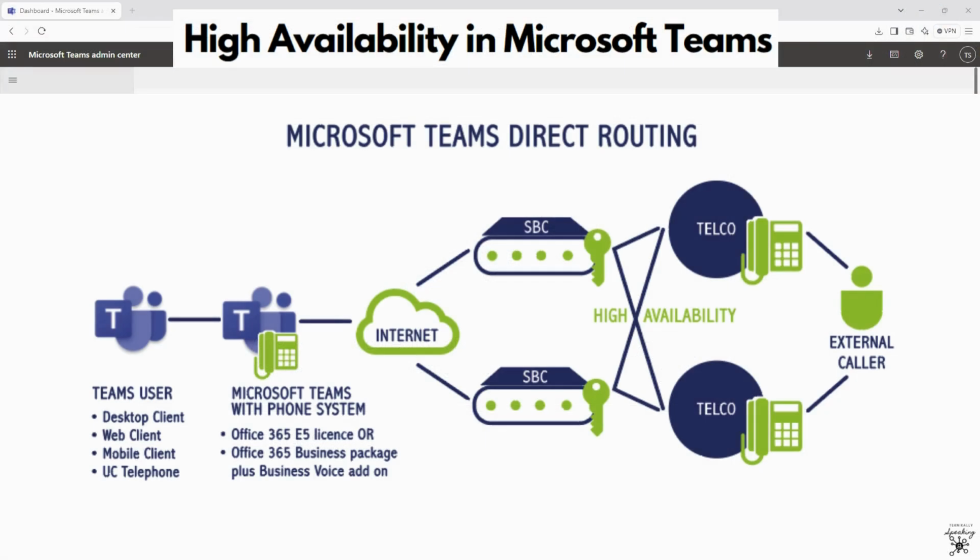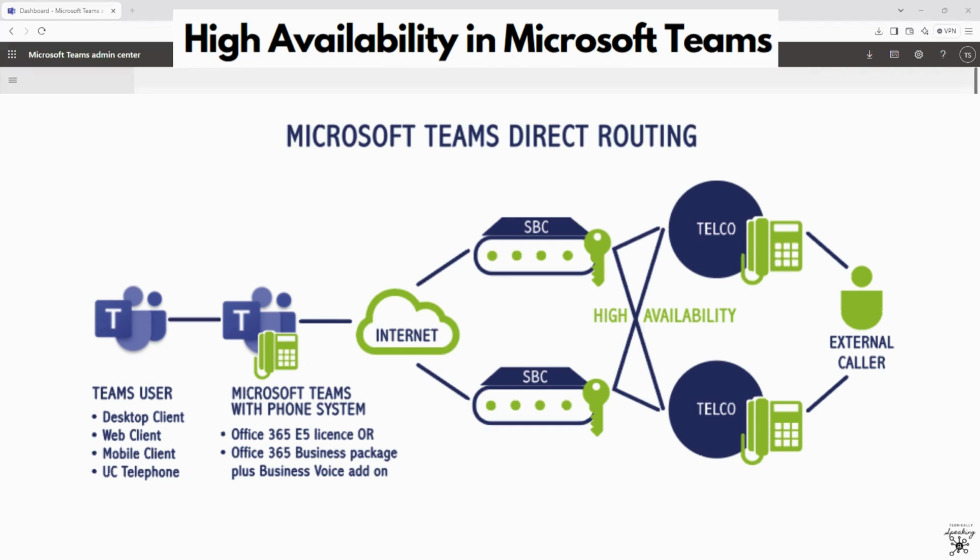By the end of this lecture, you'll understand how Microsoft Teams ensures high availability for seamless communication and collaboration. High availability refers to a system's ability to operate continuously without downtime, ensuring services remain accessible even during failures or interruptions. In Microsoft Teams, high availability is critical for maintaining voice, video, and collaboration services for users across the globe.